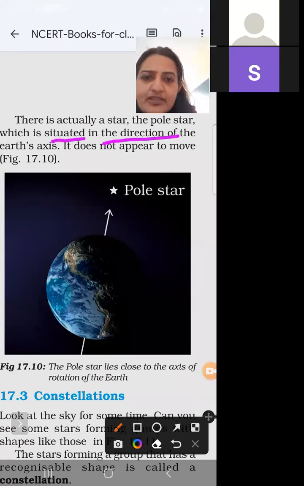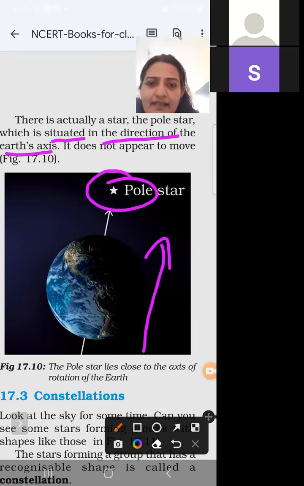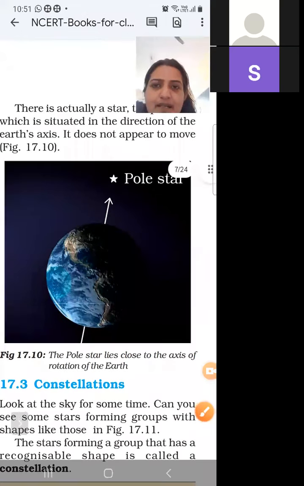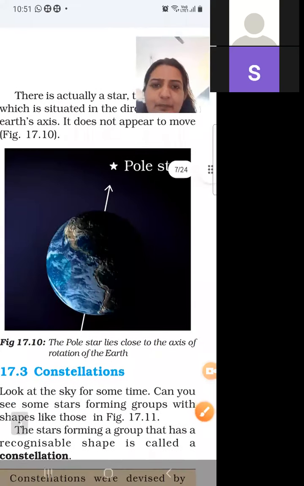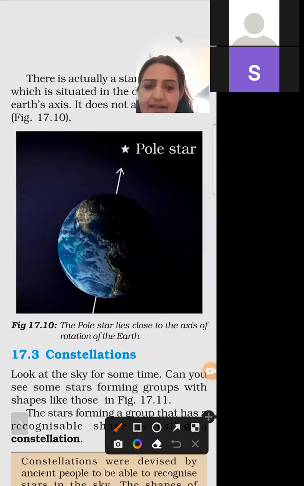In the direction of the earth's axis, it is present and it does not move. The pole star lies close to the axis of rotation of the earth. So you have to remember the pole star does not move and it is located at the axis of the rotation of the earth.